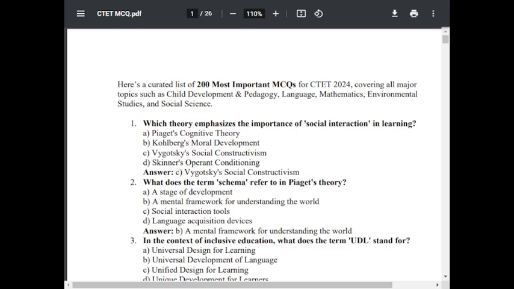Today I wish to discuss a curated list of 200 MCQs for CTET 2024 exams covering all major topics such as child development and pedagogy, language, mathematics, environmental studies and social science.